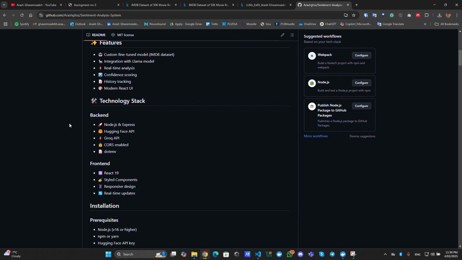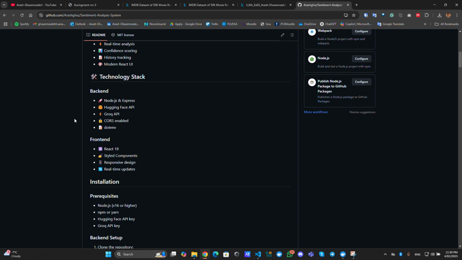This project has been developed with Node and Express for the backend, and for the front end I've used React.js style components and some real-time updates which are coming from the backend.